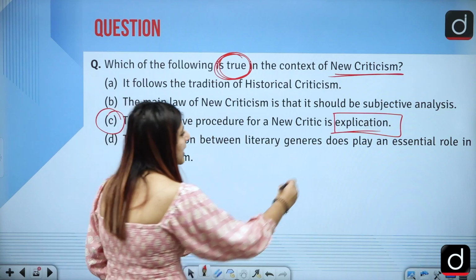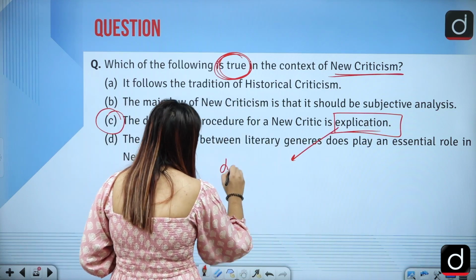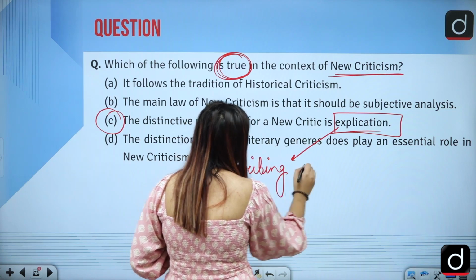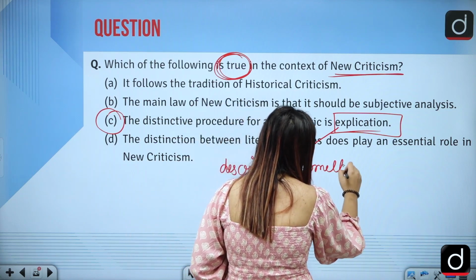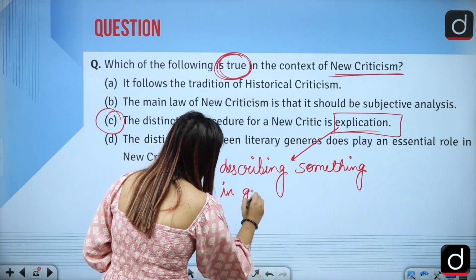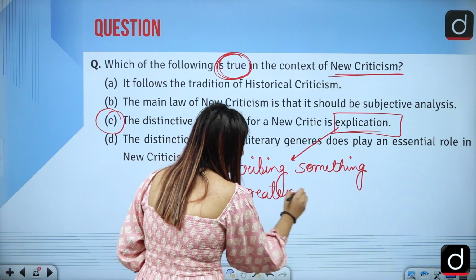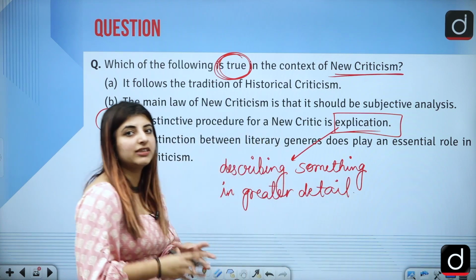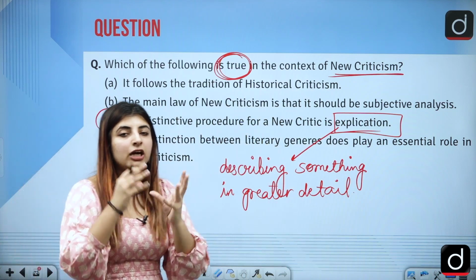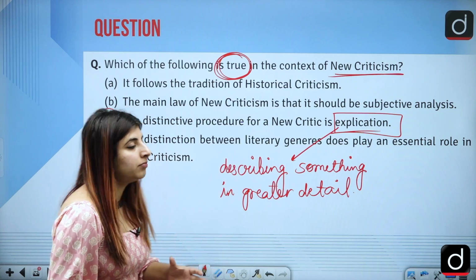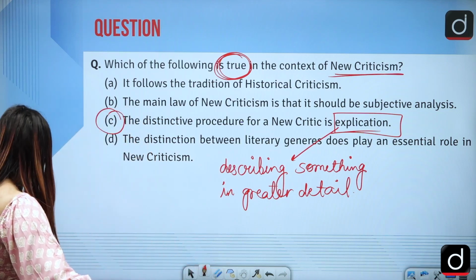Explication here means that when you are describing something in greater detail, and the new critics are the ones who describe whatever work they are reading in the best way or in the best detailed manner possible. So this one is true.